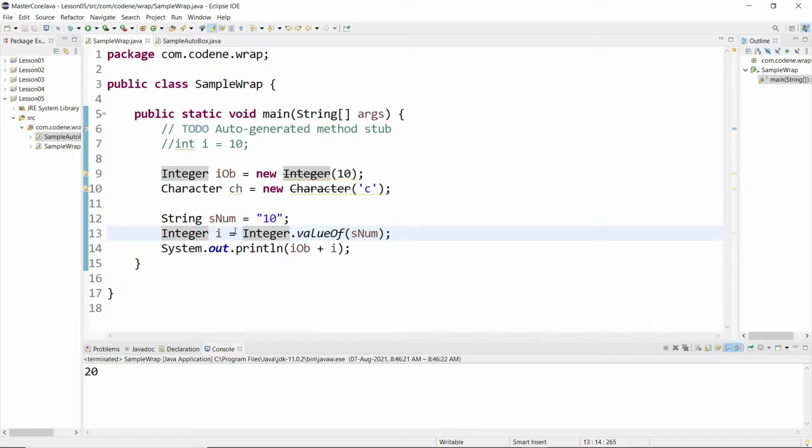This disadvantage can actually be resolved by using autoboxing. We'll come to it later, but first let's see why there is a line on the Integer. We'll see that in the next topic.